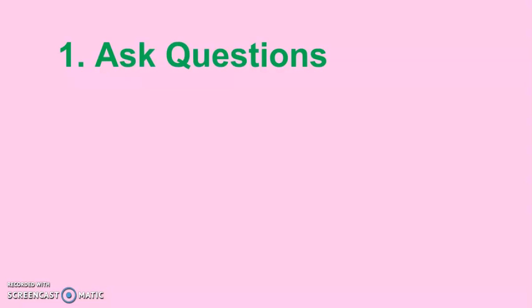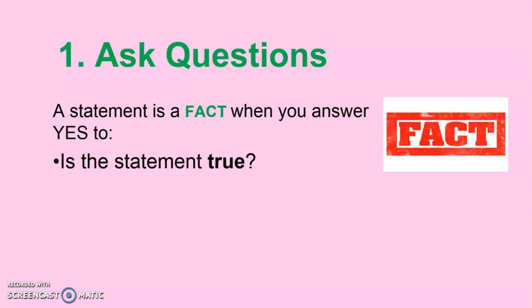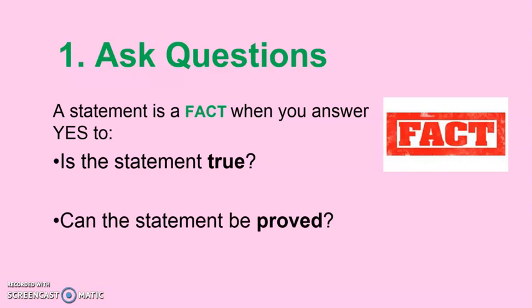First is to ask questions to know if it is a fact or an opinion. To know if it is a fact, ask the following questions. First, is the statement true? Can the statement be proved? Now, when your answer is yes to all of these questions, then that is a fact.